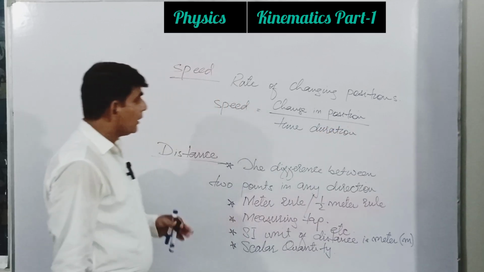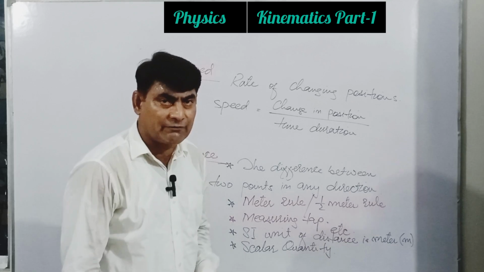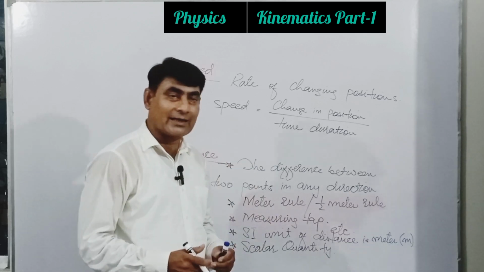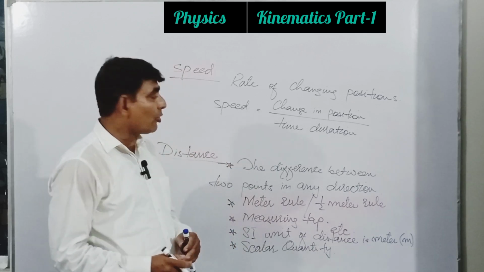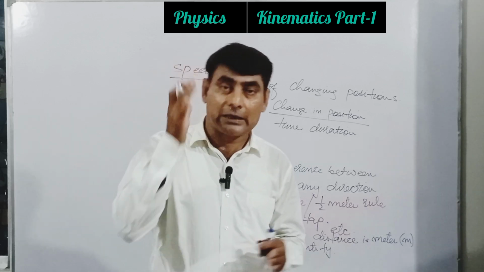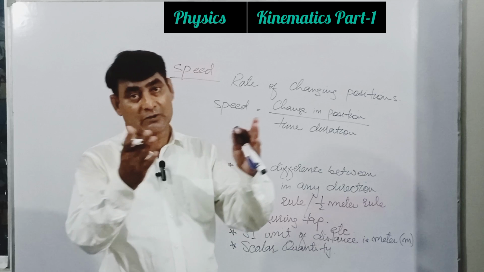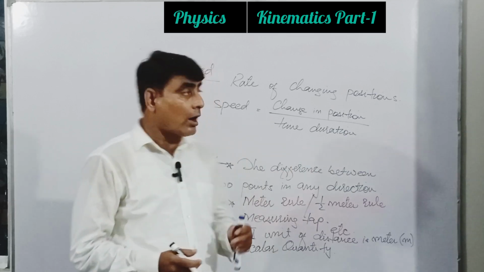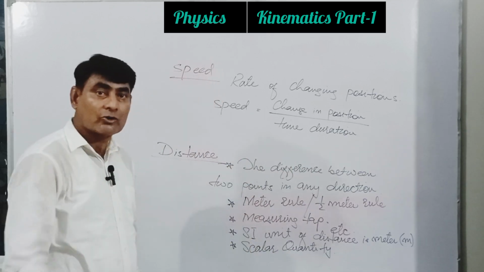Okay, now changing position in a specific direction or in any direction. So it means on the basis of changing position in some specific direction and in any direction, there must be two different words, two different physical quantities. One is speed, the other one would be velocity.